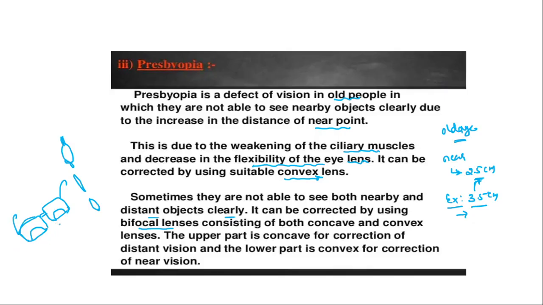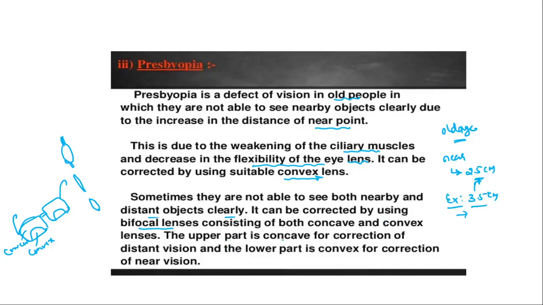This type of lens you can observe. This is the convex lens and this is the concave lens. So for near distance they will use a convex, and for far distance they will use a concave lens. So these bifocal lenses consist of a concave and a convex lens.